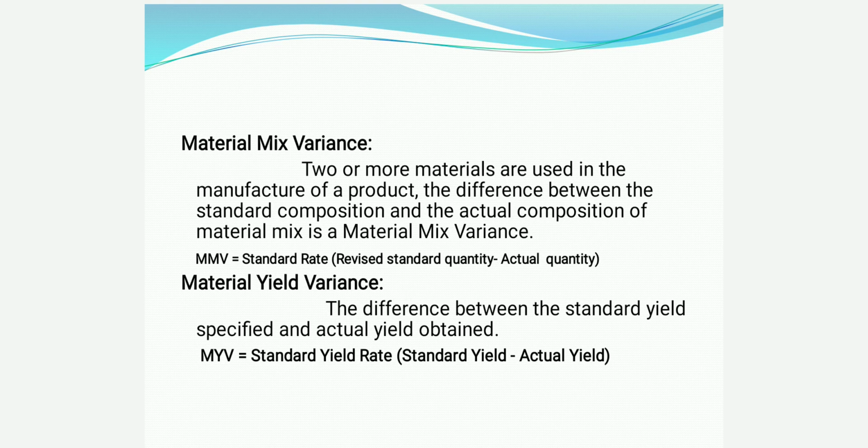And the last one is material yield variance. The material yield variance is nothing but the difference between the standard yield specified and the actual yield obtained. The formula for the material yield variance is equal to standard yield rate into standard yield minus actual yield. That is the material yield variance. These are the formulas for the material variances.